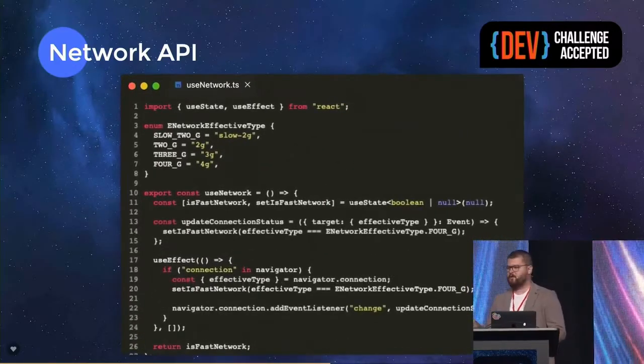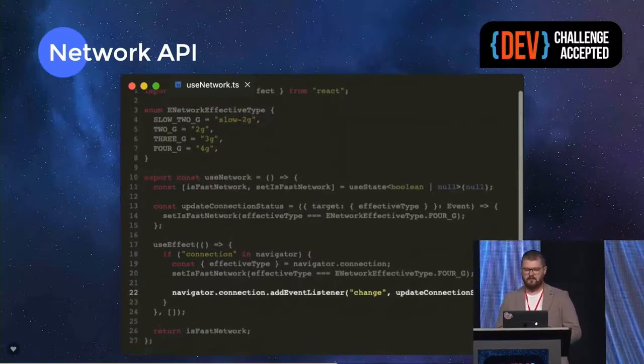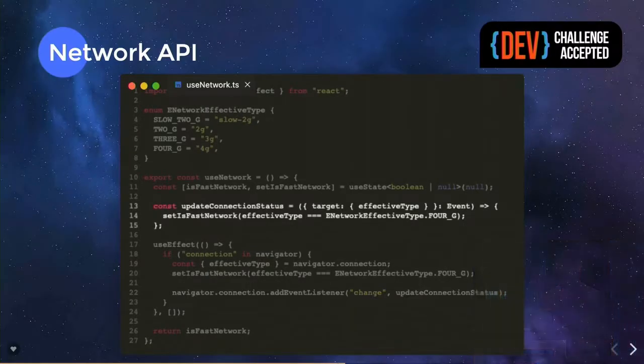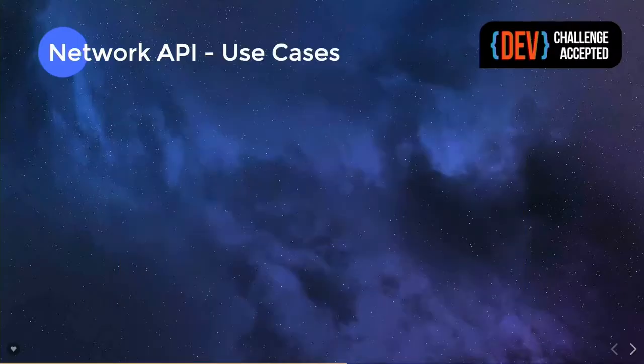And how we reacted to the changes is on the connection object, we put a change event listener. And once the callback is executed, then again we extract the effective type and set it to the state again. And pretty much that's it.